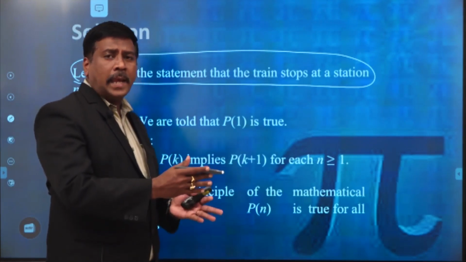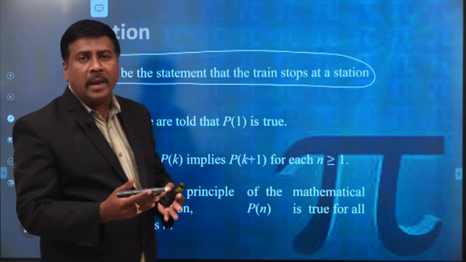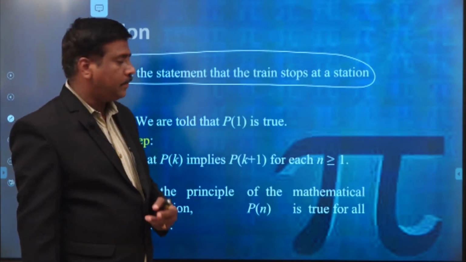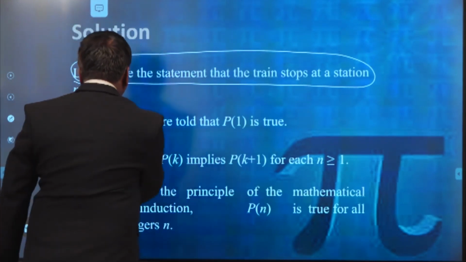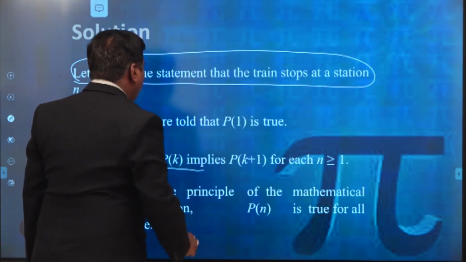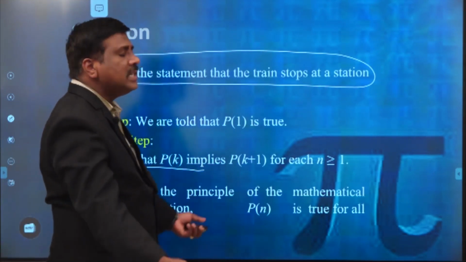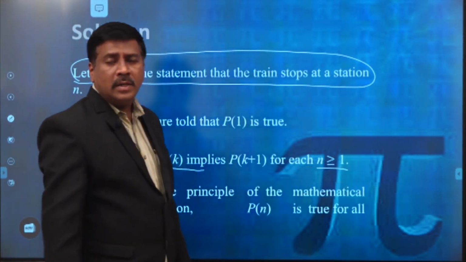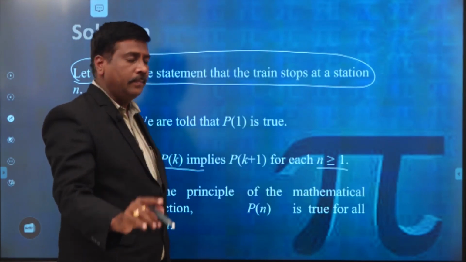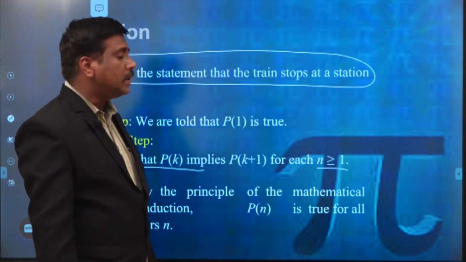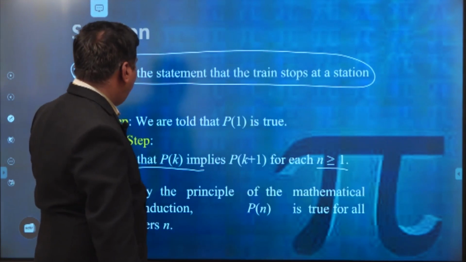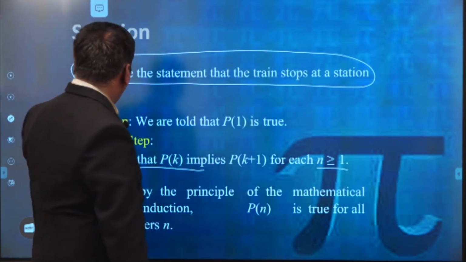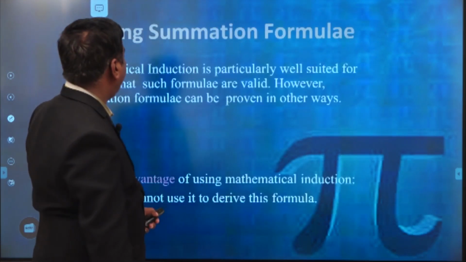The inductive step means we assume the statement is true at the kth step, and we have to prove the given statement at k plus 1. So we consider that we are told that P of k implies P of k plus 1 for each n greater than or equal to 1. That is automatically given in the problem, which means the train will stop at least at one station, so we take n greater than or equal to 1. Therefore, by the principle of mathematical induction, P of n is true for all positive integers n.